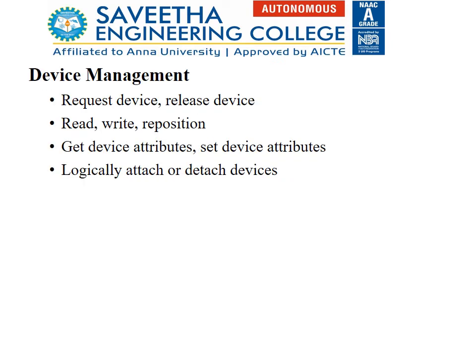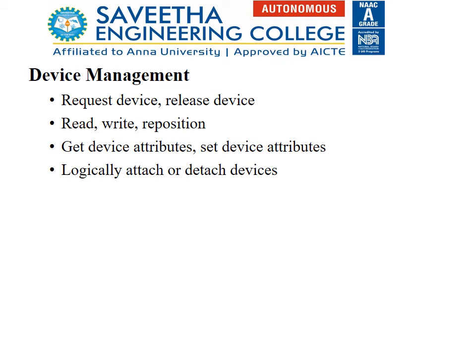Then next comes device management. Device means any IO device. So request device is used to get that device, whereas release device is used to release the device which is being used right now. Read is used to read content stored in the device space, write is used to write content to the device, and reposition is used to change the position.